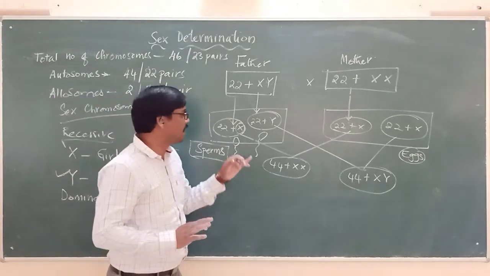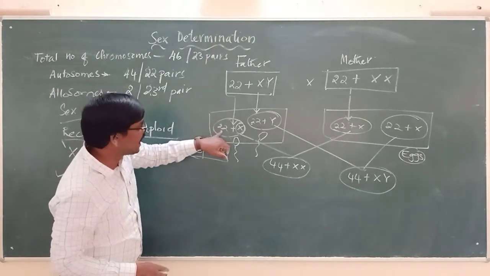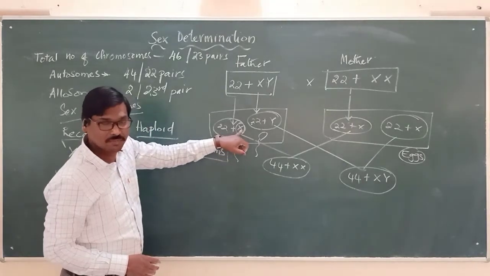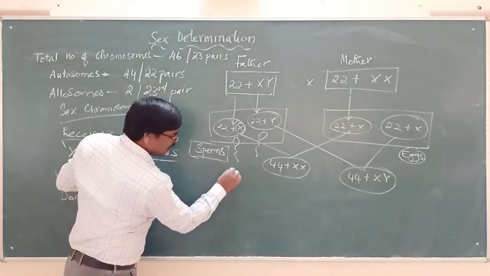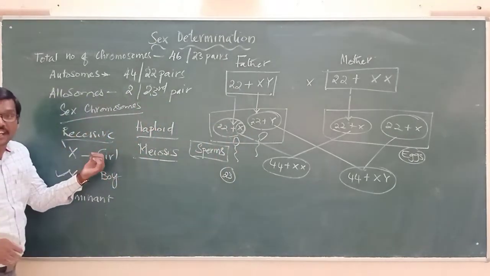Keeping that in mind, if a sperm released from the father is carrying 22 plus X, which means 23, the 23rd one is X, representing a girl baby.